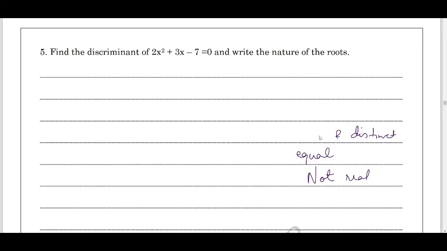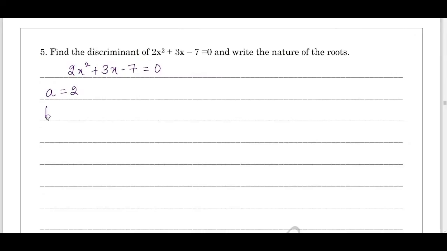What you can do is, first write down the quadratic equation. It is 2x square plus 3x minus 7 equals 0. What is the value of a? A equals 2, b equals 3 and c equals what? Minus 7.